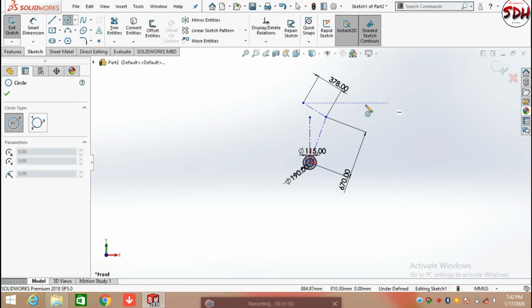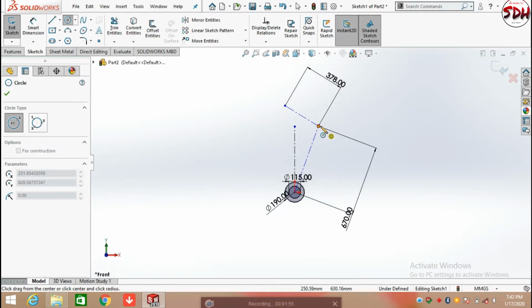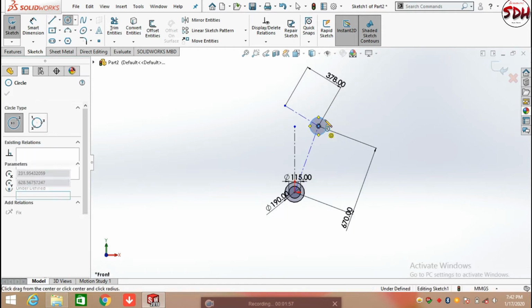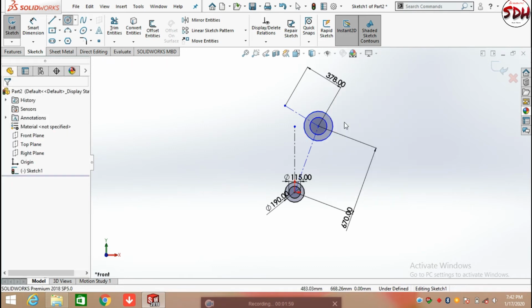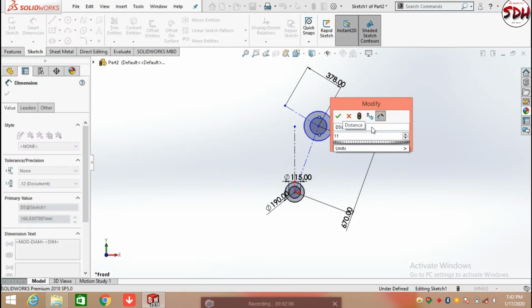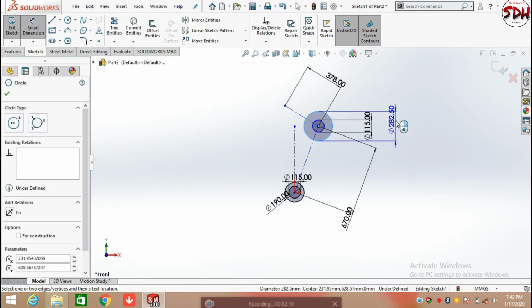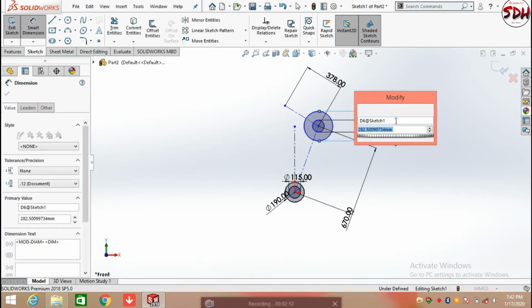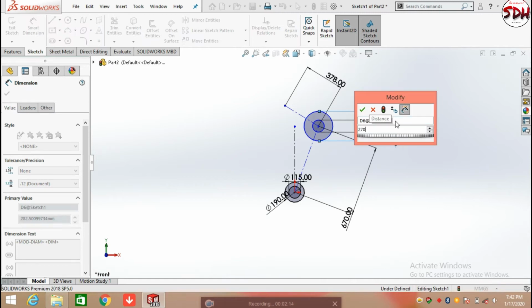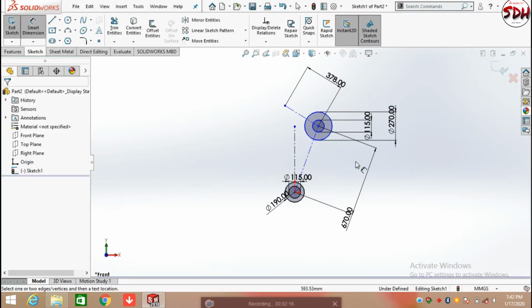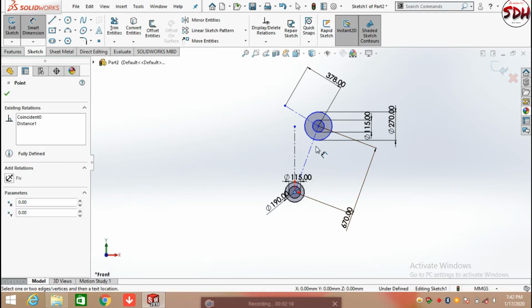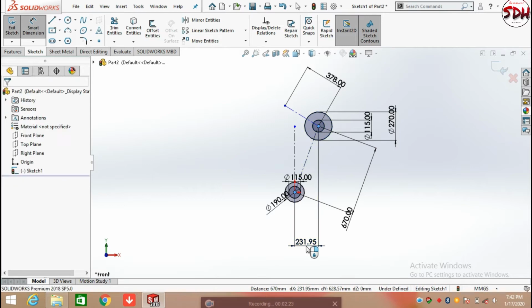Now again click on the circle command and draw a circle here. Defining its diameter as 115 mm inside, and the outside circle having a diameter of 270 mm. Now defining its width from the origin as 134 mm.